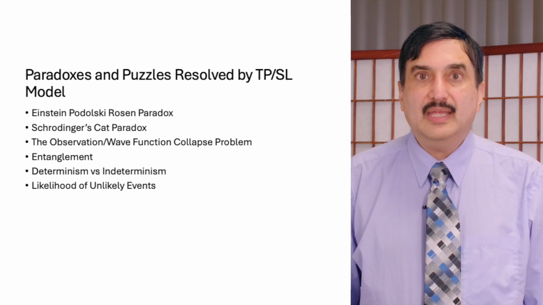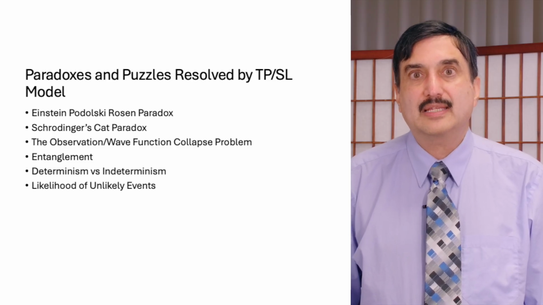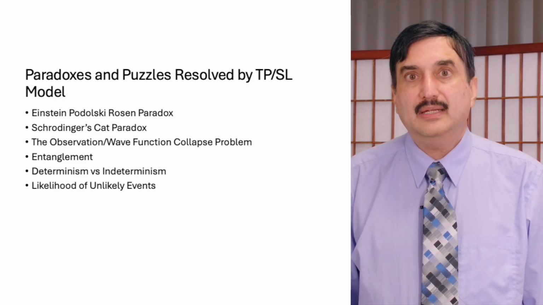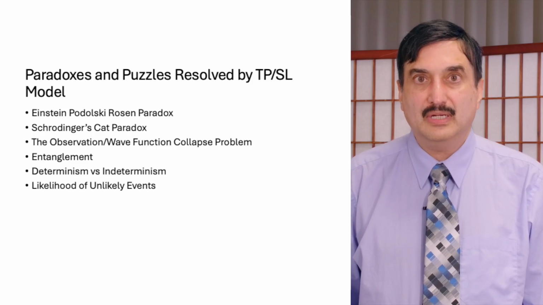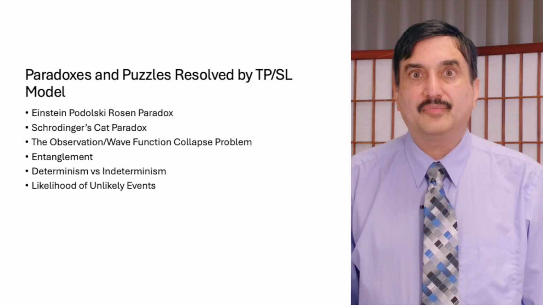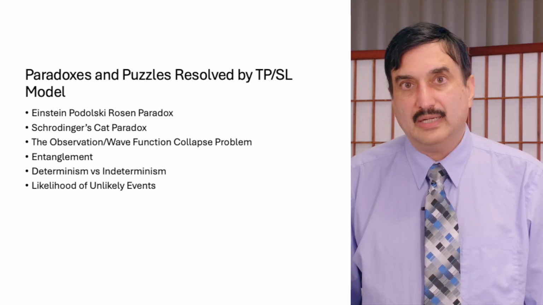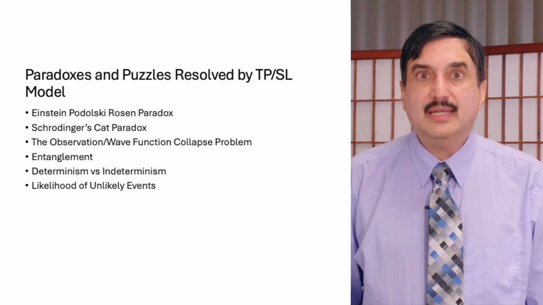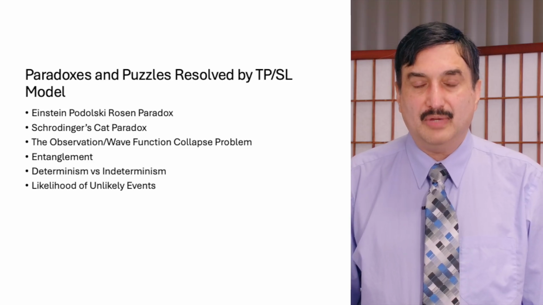And so in quantum mechanics, one of the major puzzles has been, how do you explain the phenomenon of observation? And that remains a very unresolved question in quantum mechanics. And the way we are resolving it is through the use of axiom of selection. And it's what the consciousness algorithm is able to achieve. There are many other conundrums in quantum mechanics that the tensor pixel model can address.